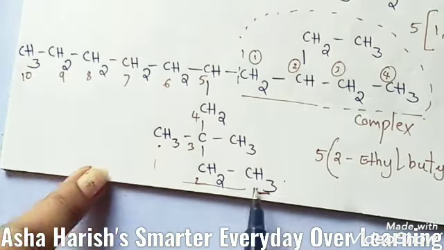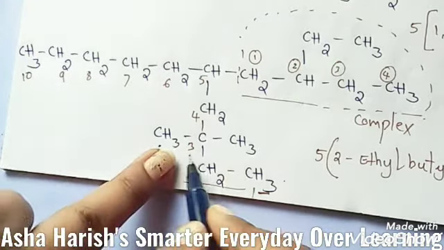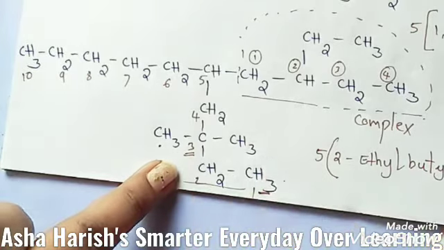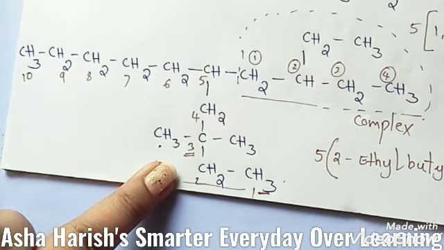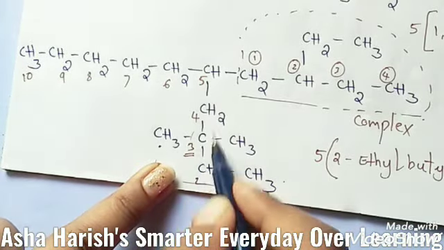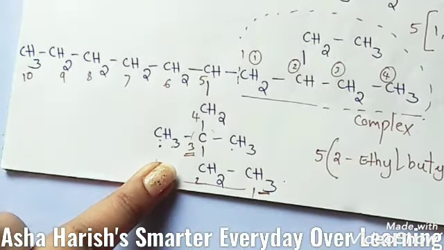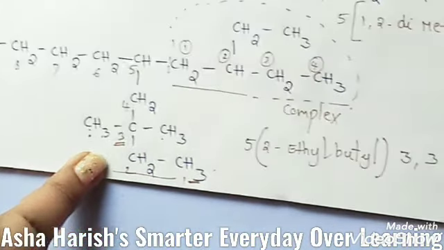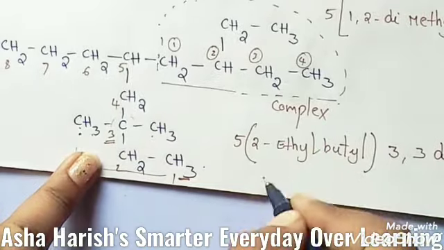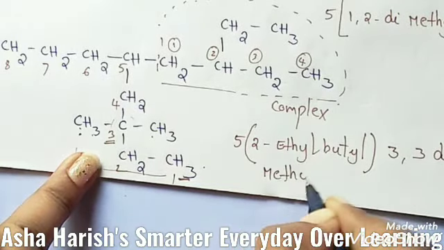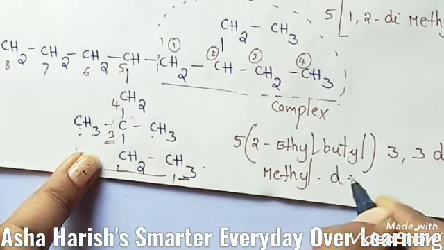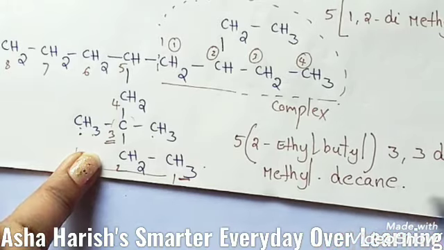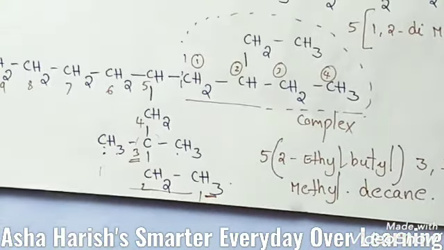and coming to the numbering, like this we have given already. Then at the third carbon, 3, 3. At the third carbon only 2 methyl groups are located. So 3,3-dimethyldecane. Okay, this is the way.